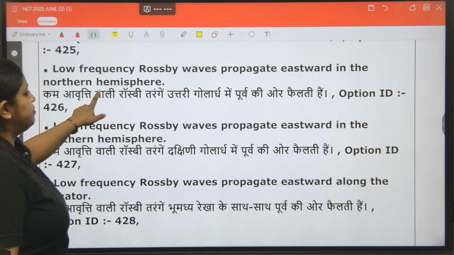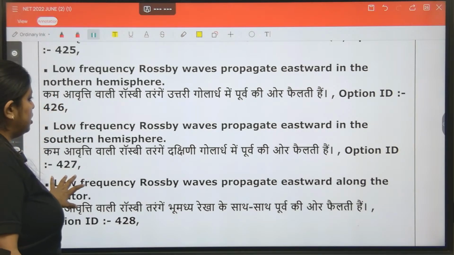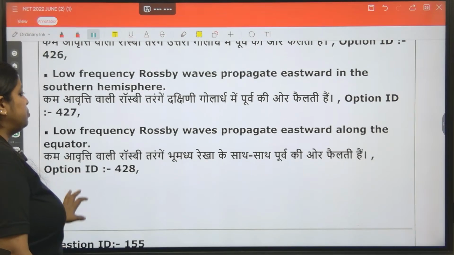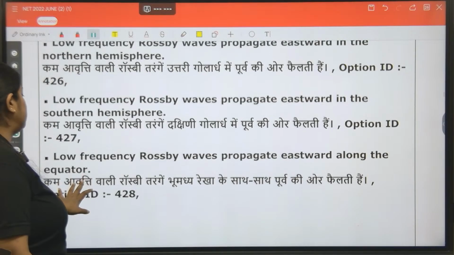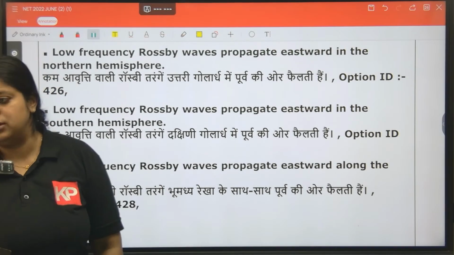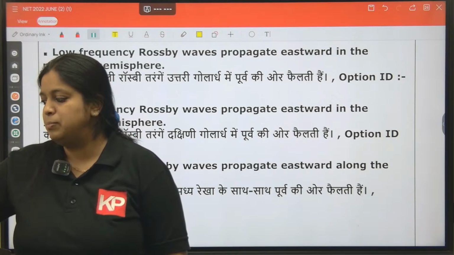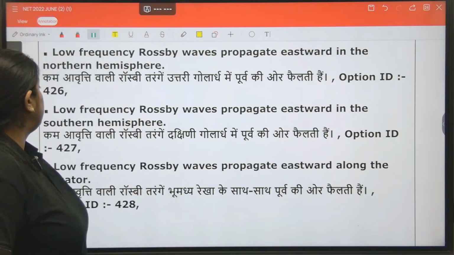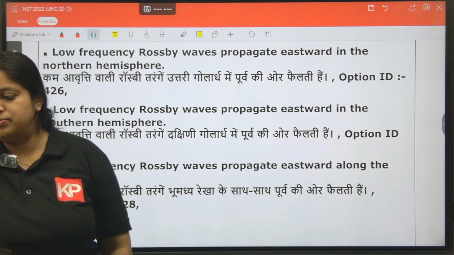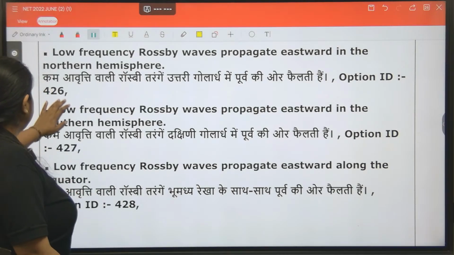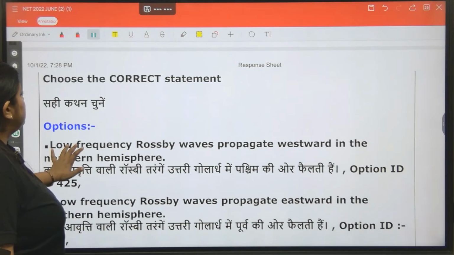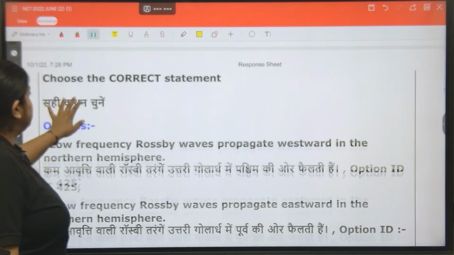Low frequency Rossby waves propagate eastward in the northern hemisphere. Low frequency Rossby waves propagate eastward in the southern hemisphere. Low frequency Rossby waves propagate eastward along the equator. This is the question. Which one is the correct statement?